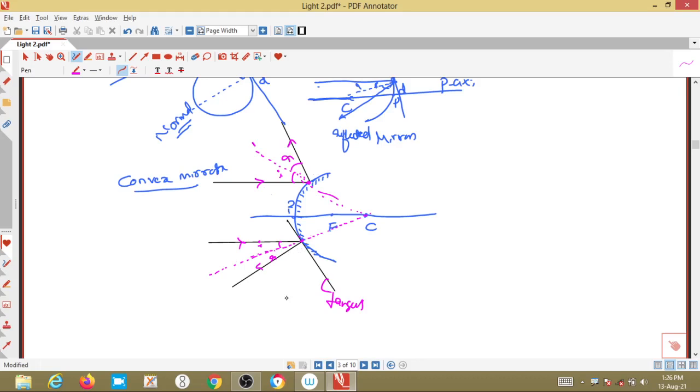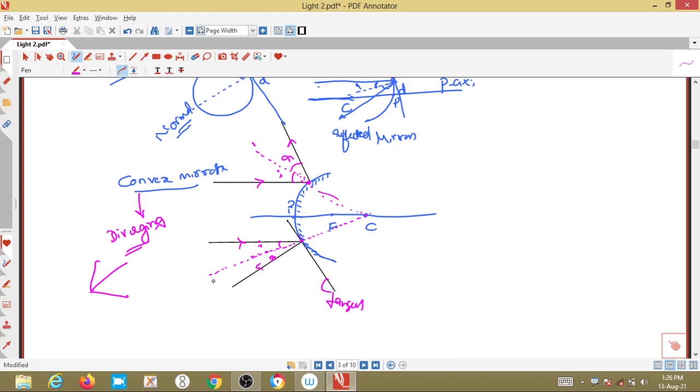What is happening here? The incident rays coming in this direction fall on the reflecting surface, that is the convex surface, and reflect back. The concept taking place in this convex mirror is diverging, not converging, because the rays are going away from a point. They are not meeting at a point, not focusing to one point, they are going away. Then where will the image be formed?